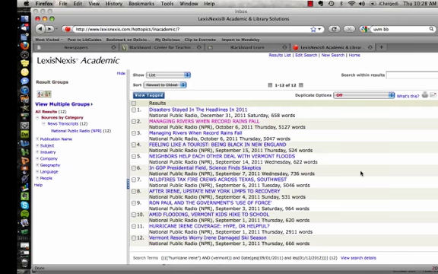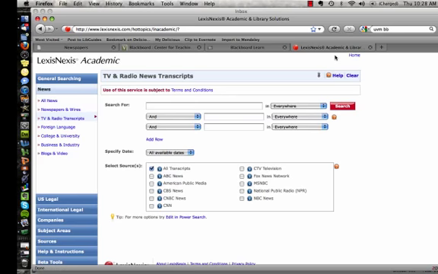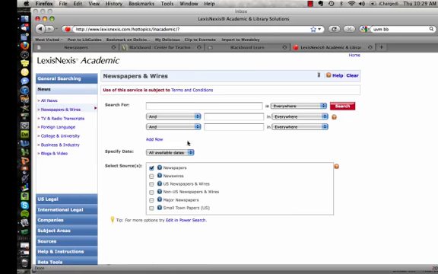I'm going to go back now and look at the regular search screen again. I'm going to click New Search. I'm still in radio and news transcripts, but I want to select that I want to look at newspapers and wires. And again, like before, I get the same search boxes. I have an option to select sources and be a little bit more specific.